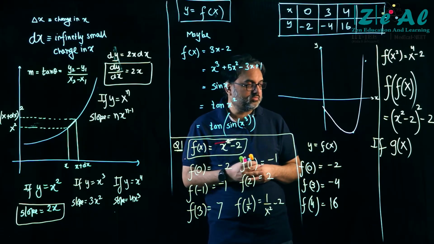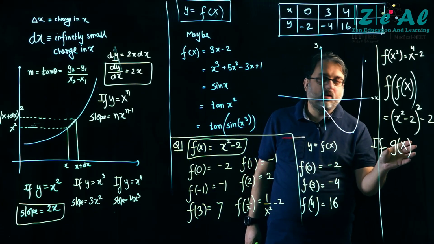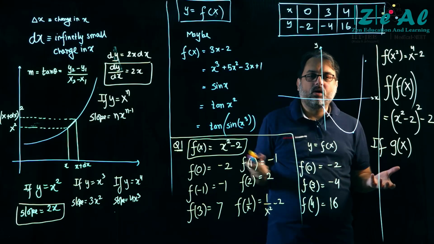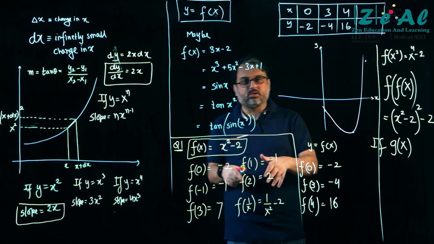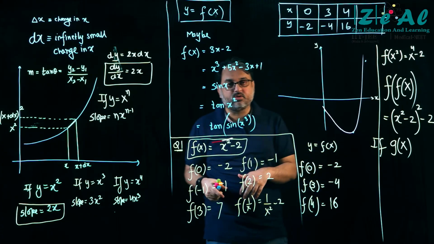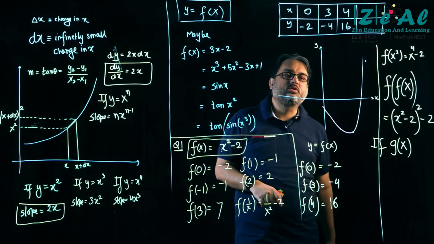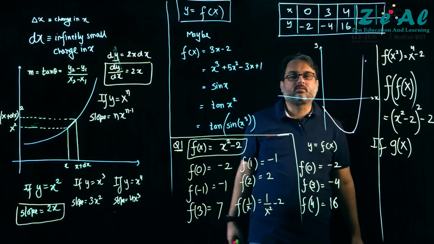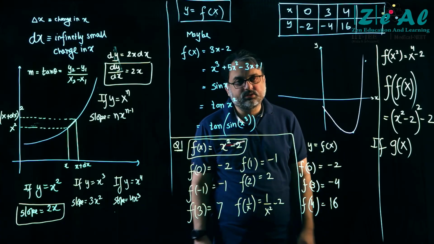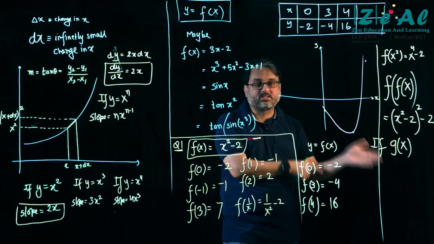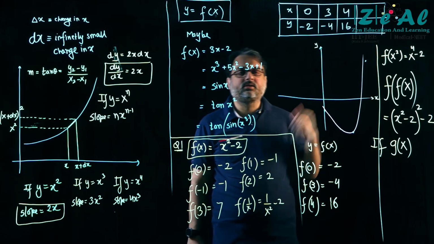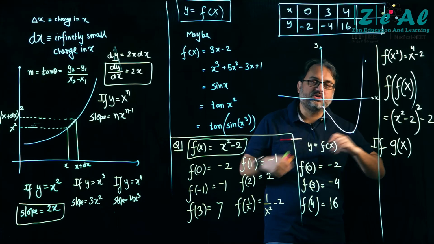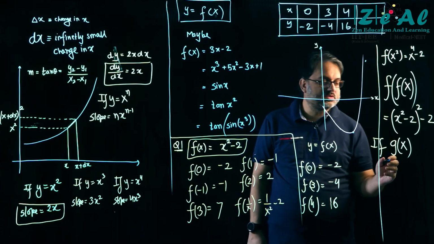So if you have one function f of x and you want another expression of x, you will assume it to be g of x. Just like x, y, z are three different variable numbers, f of x, g of x, h of x are three different functions of x, three different algebraic expressions of x.